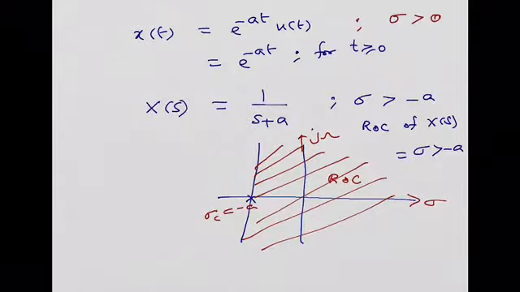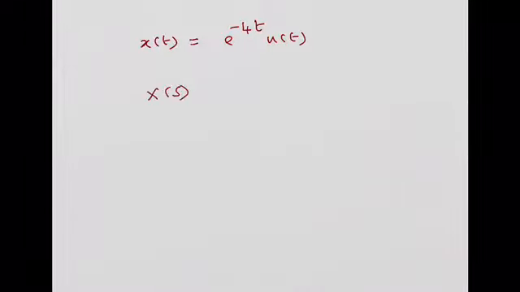I'll put it in this way. More particularly, a is a positive number. I'll just show it with an example. X of t is equal to e power minus 4t u of t will have a Laplace transform, where a is a positive number, isn't it? a is greater than 0.